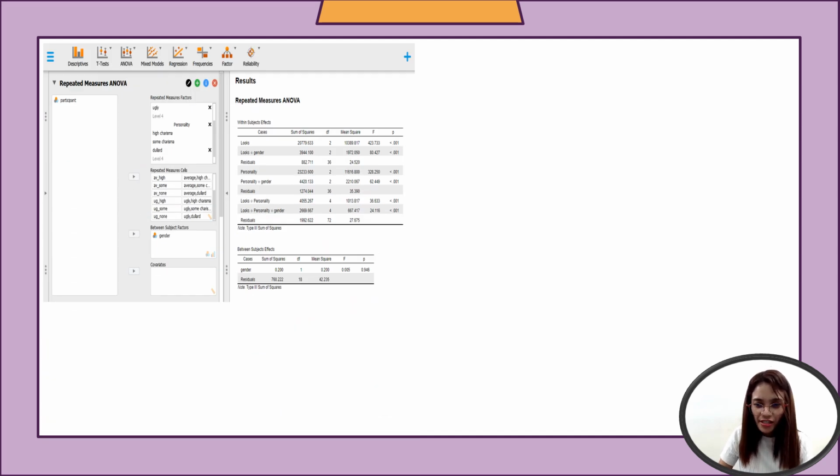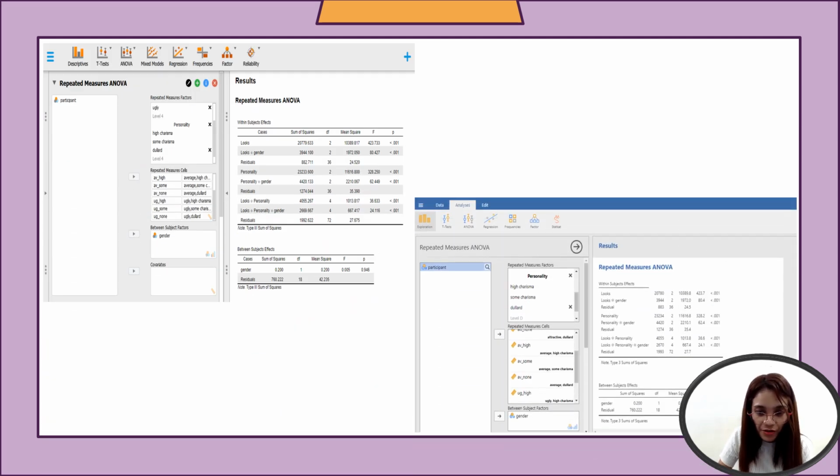Okay, so as you can see, the results for the use of JASP and the use of Jamovi have the same results. But there is limited display in Jamovi. Unlike in JASP, you can have lots of output.